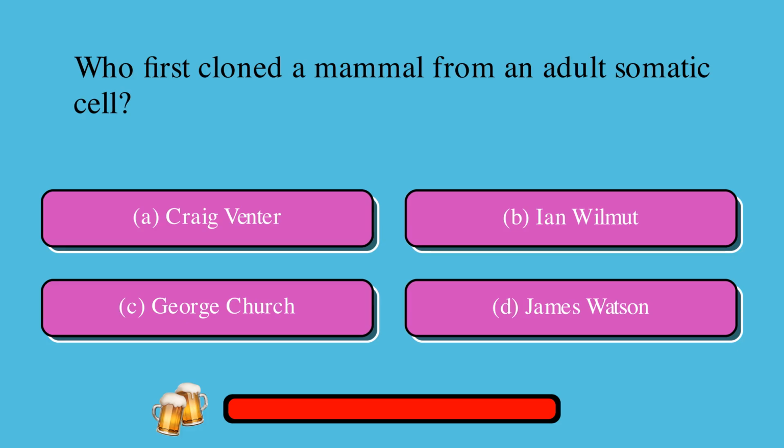Which mammal was first cloned from an adult somatic cell? Is it A. Craig Venter, or B. Ian Wilmot, or C. George Church, or D. James Watson? The correct answer is B. Ian Wilmot.